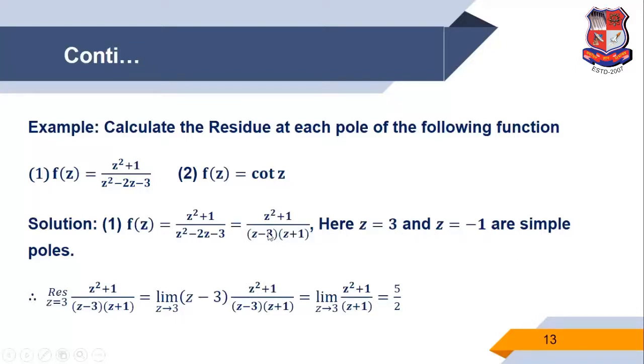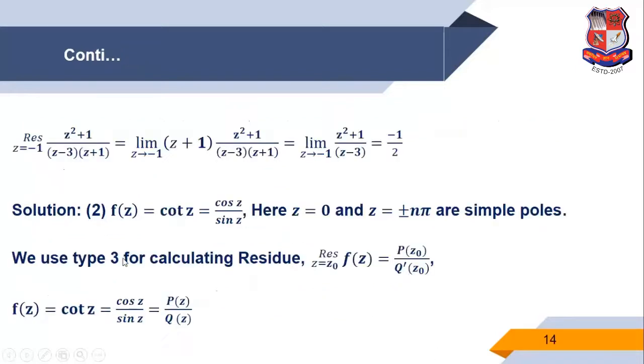Now we find the residue at z is equal to 3 of the function. So we use technique 1, limit z tends to 3, (z minus 3) into the function, z minus 3 cancel. So the remaining term is (z square plus 1) upon (z plus 1). So we get the answer is 5 by 2. Now the residue at z is equal to minus 1. So the factor is z plus 1 into the function, z plus 1 cancel. We get the answer is minus 1 by 2.